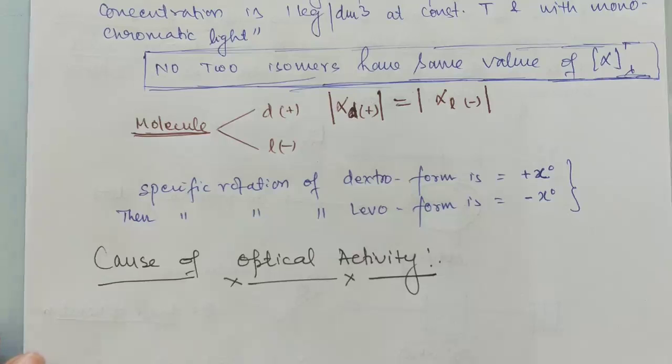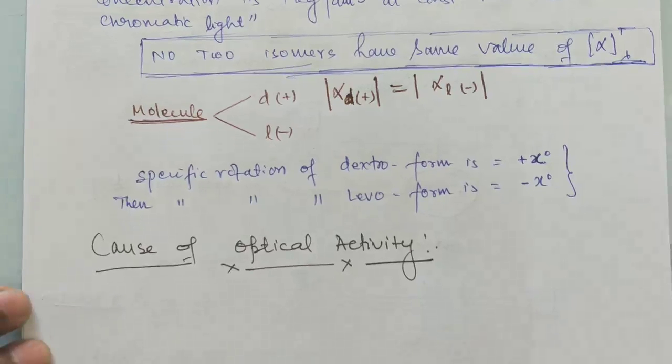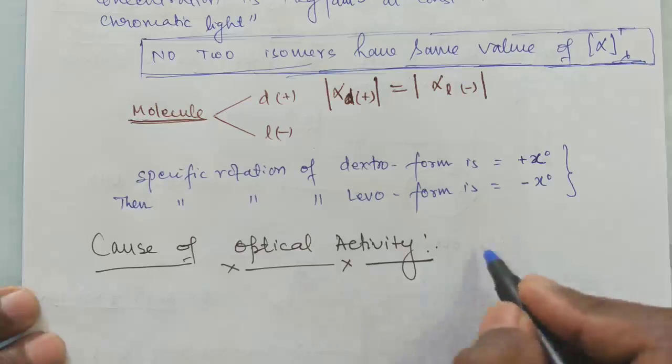So the main, or important, cause of optical activity is molecular dissymmetry. If a molecule is dissymmetric, then the molecule always shows optical activity. This is very simple.